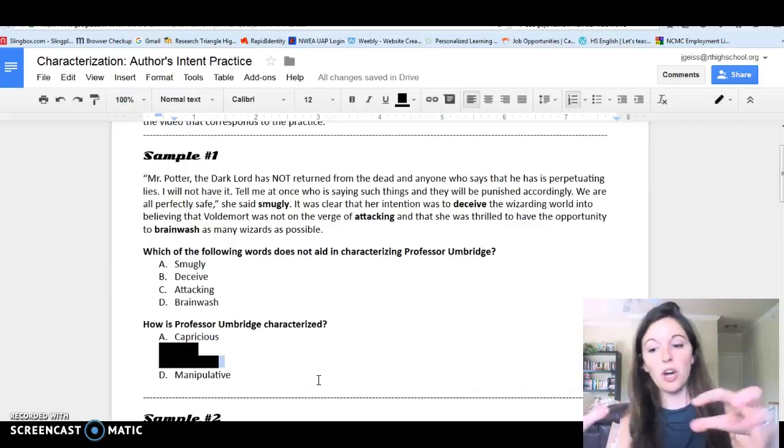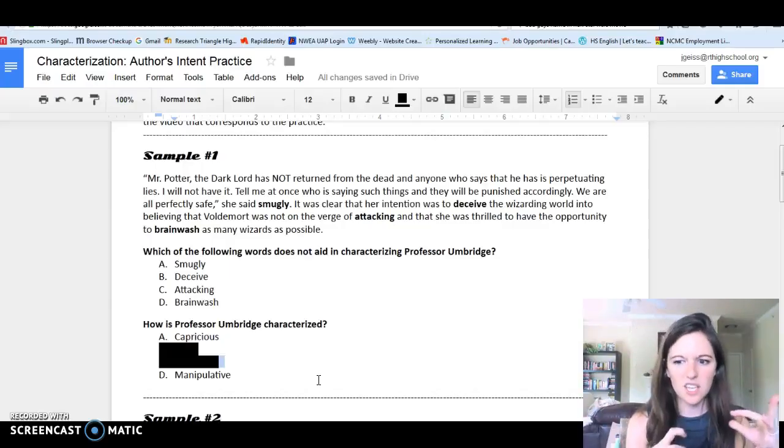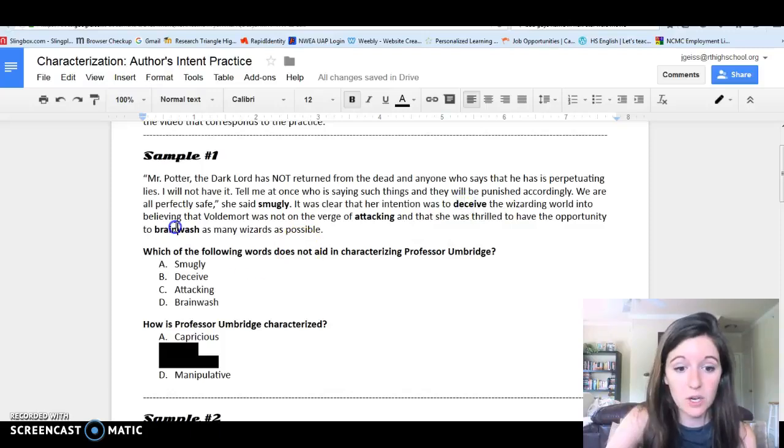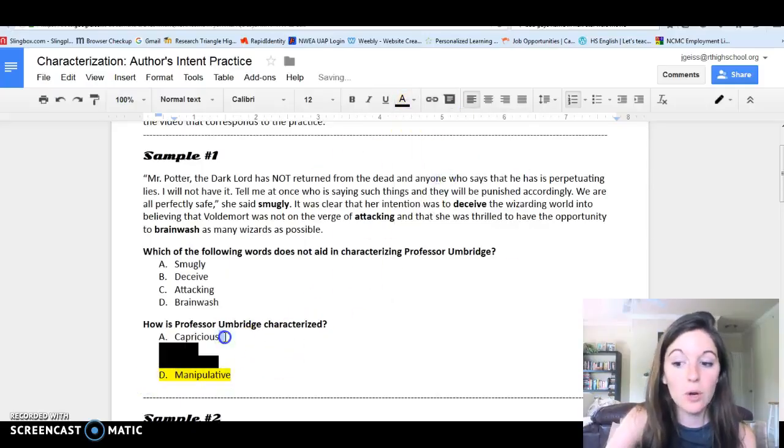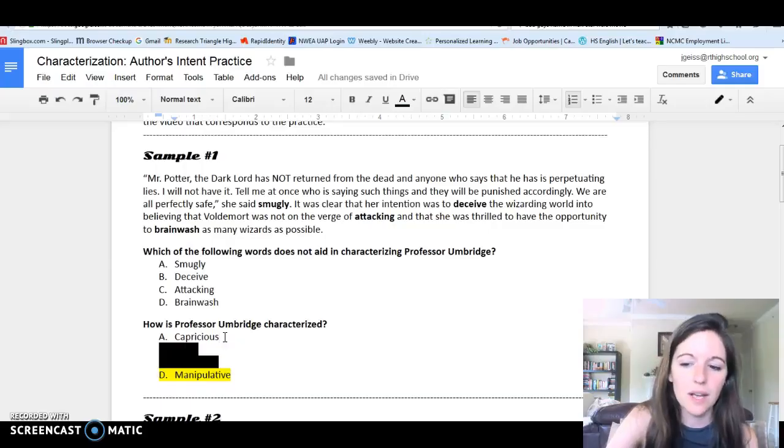Manipulative means when you're kind of controlling and bossy and you trick people into doing things, which fits the words deceive and brainwash, and even kind of goes with smug. So you would hopefully say, yes, manipulative is it. And therefore, even if you don't know what capricious means, you would say it's likely not the best answer because manipulative is a really good fit.